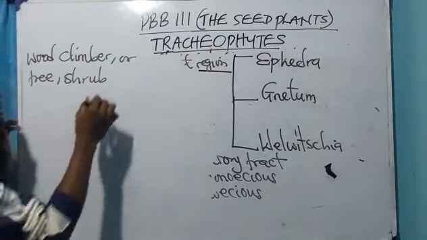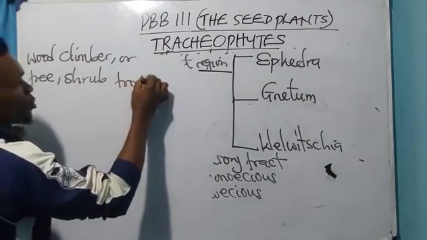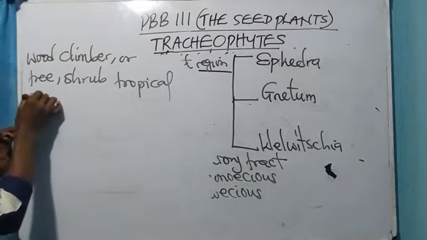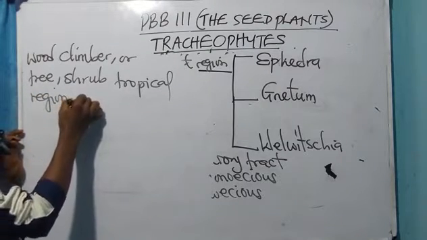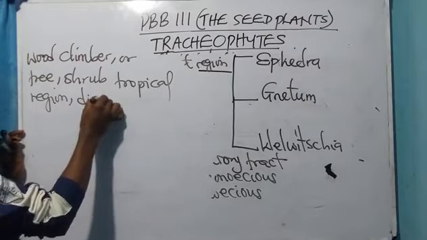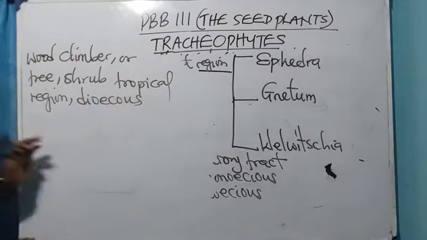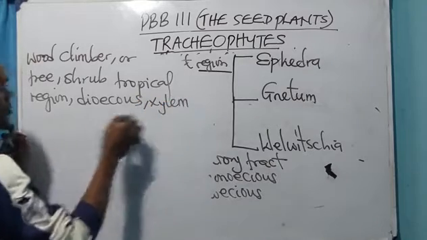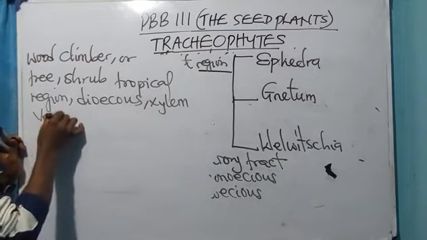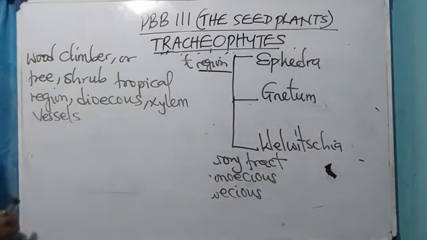Shrub, that is found in the tropical region. It is always dioecious, okay? And it has xylem vessels in it.